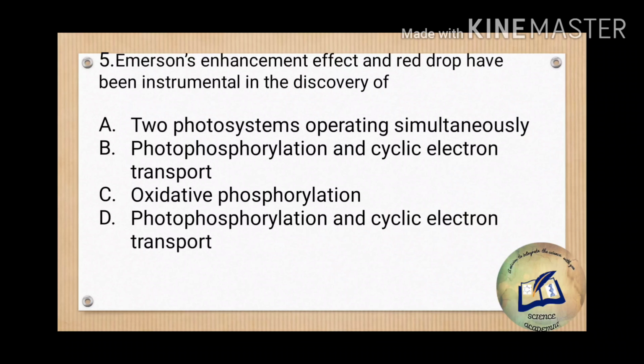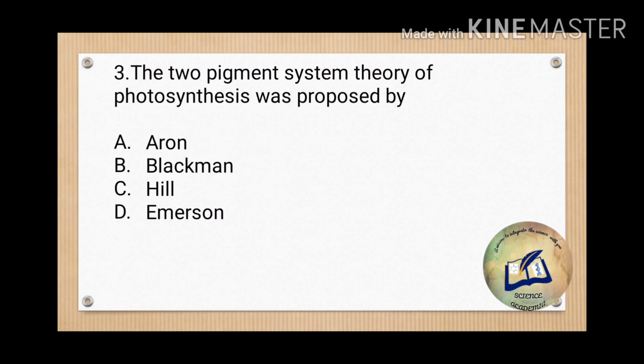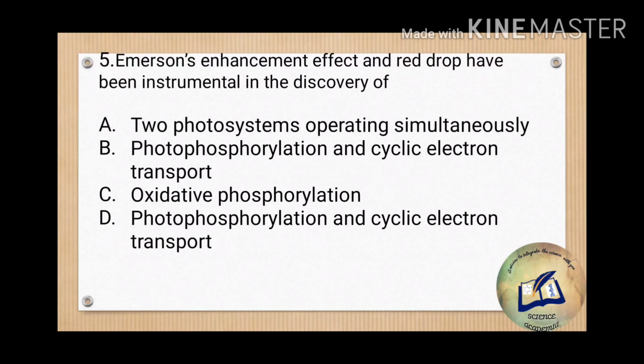Now question number 5 is on that same Emerson enhancement effect. The Emerson enhancement effect and Red drop effect have been instrumental in the discovery of what? Can you answer? It is option A, two photosystems operating simultaneously. We have already discussed this in question number 3, the two pigment system theory of photosynthesis. So what does the enhancement effect say?